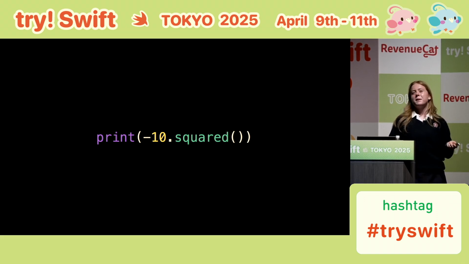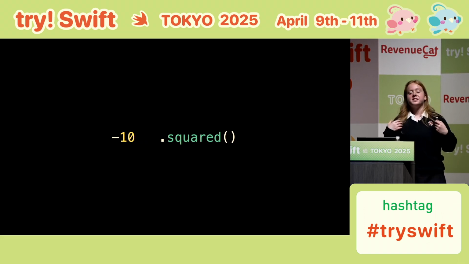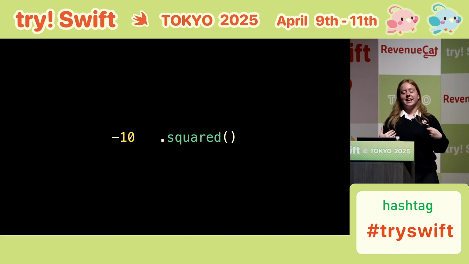Now, take a look at my code again. We can hide the print part, because it's not important. My mistake was that I thought the code meant this. Take the number minus 10 and multiply it by itself. That would have produced 100, because even in Swift 6, a negative number multiplied by another negative number makes a positive number.